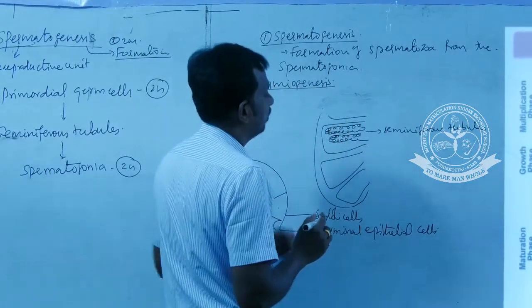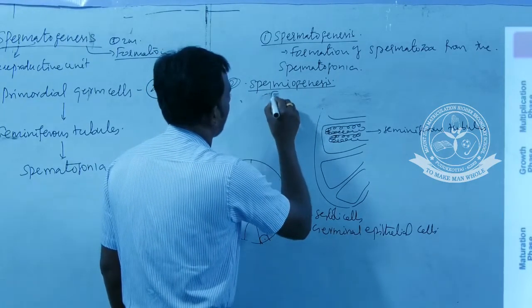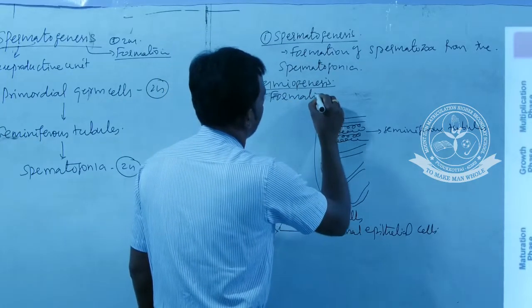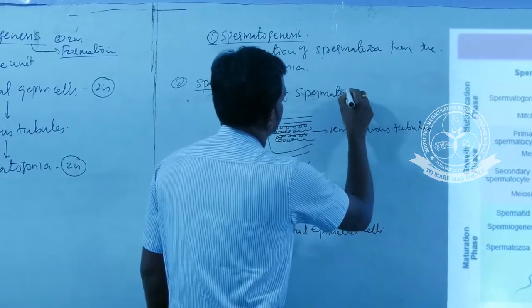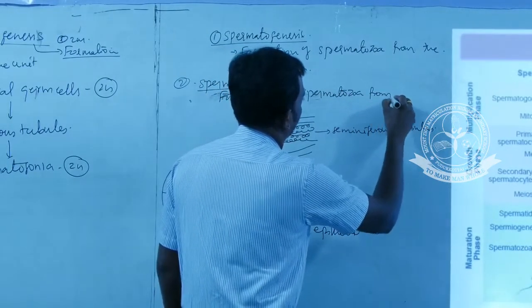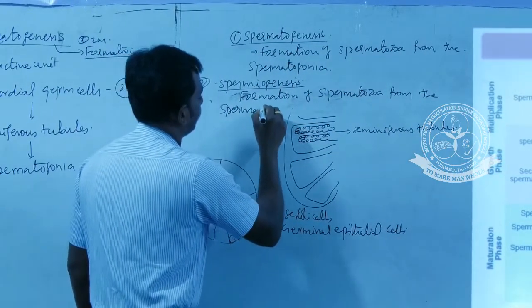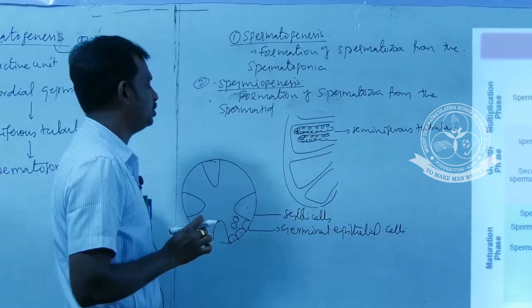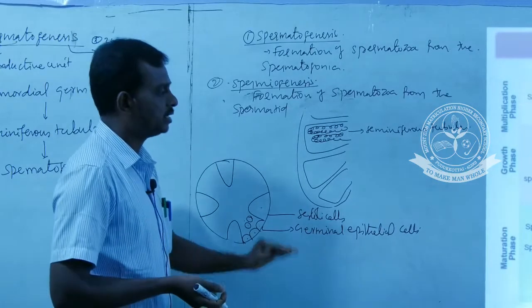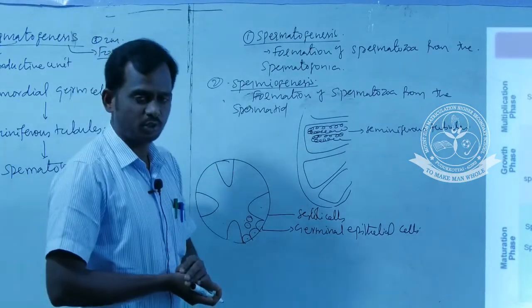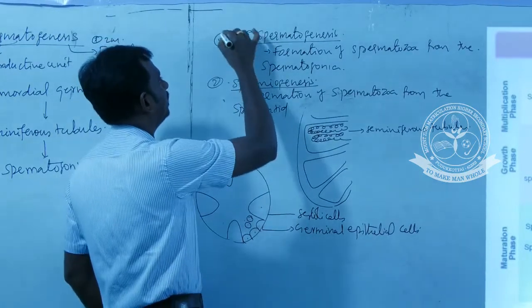This is a process of formation of spermatozoa from the spermatid. This is spermiogenesis. And the third process, spermiation, is the release of spermatozoa from the seminiferous tubules. This is the process of spermiation. These three parts are important for 2 marks.